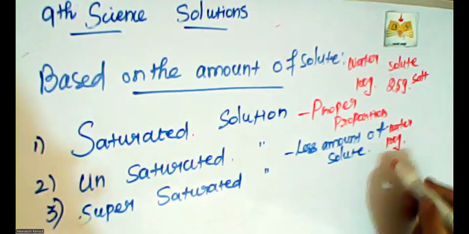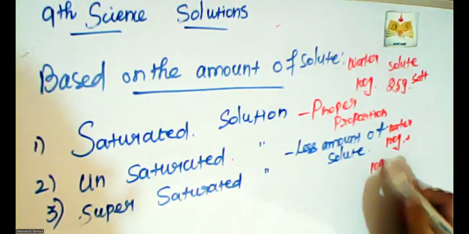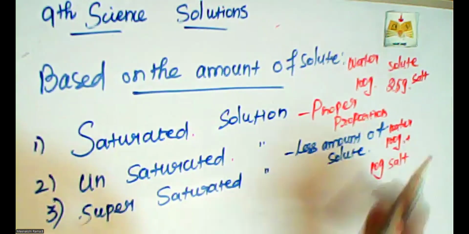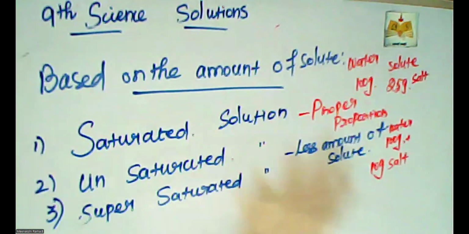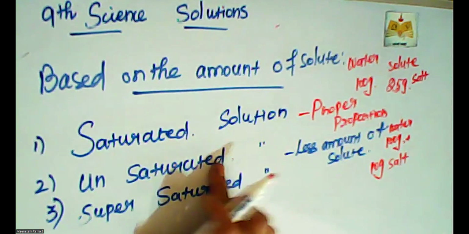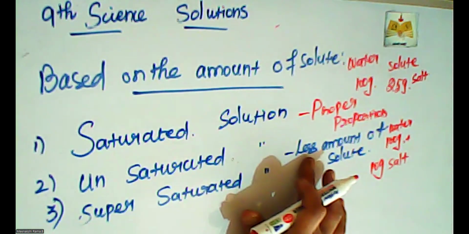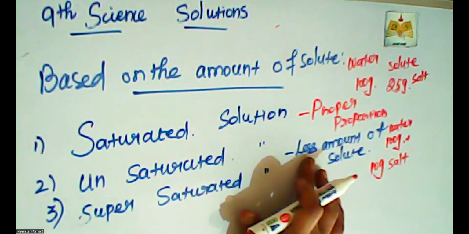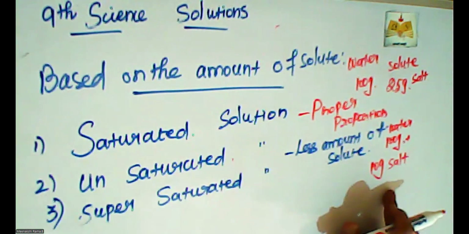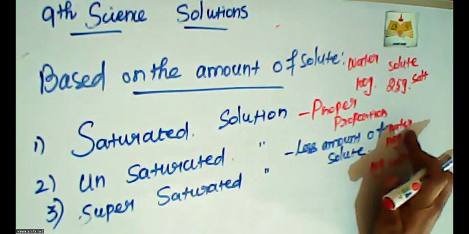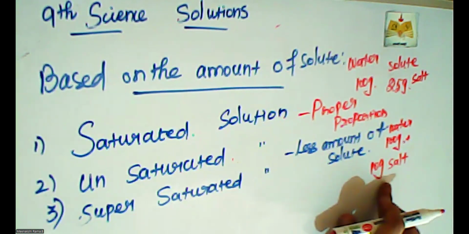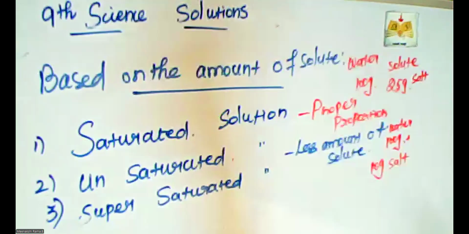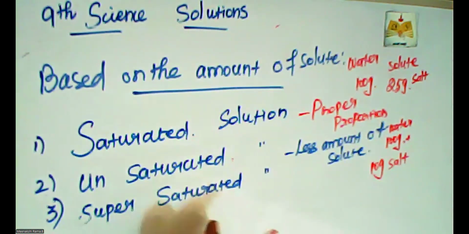That solution is called an unsaturated solution. Water is the solvent, salt is the solute. So this amount is very less compared to the saturated solution.